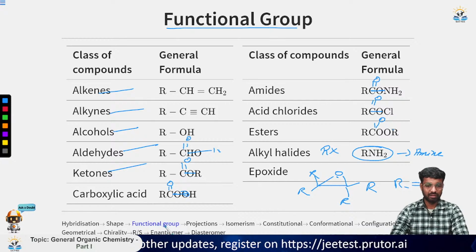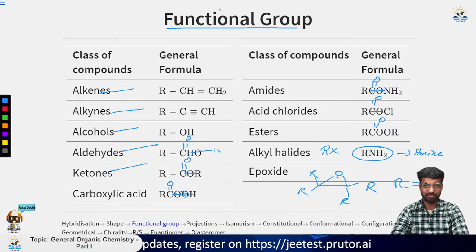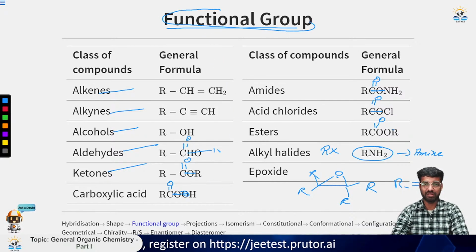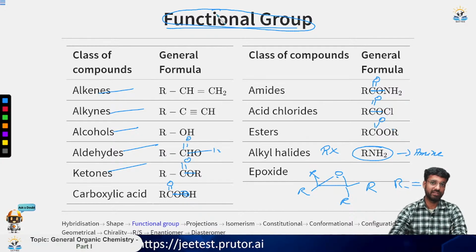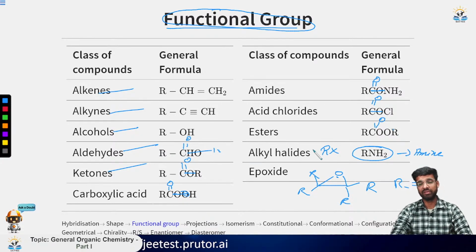Now this is the functional group, all about the functional group. So I will not talk about IUPAC nomenclature now. We will see this in the next class. I've just introduced you to the functional group because many of the isomerism are based on this functional group only.